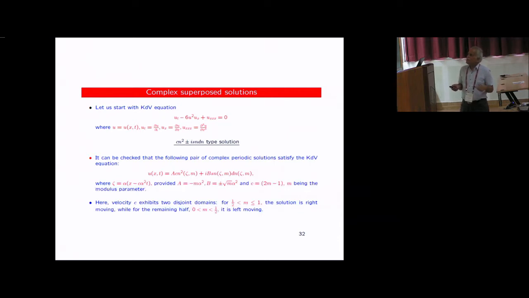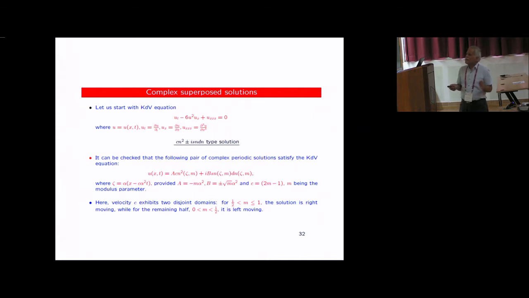Modified KdV, they will be PT breaking because it is actually linear, whereas this U is like V squared plus V prime. So for the KdV equation, you find PT symmetric solutions, and a variety of solutions you can write down. Some of them have a very interesting property that in this modulus parameter, in one range, they will be going around one direction. In the other range, they will be going in the opposite direction.